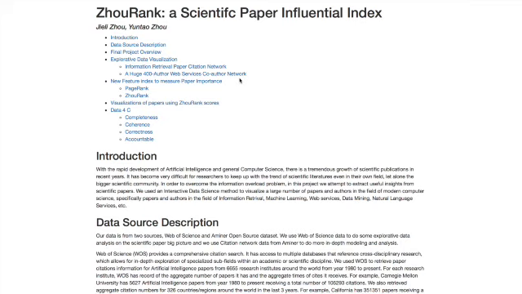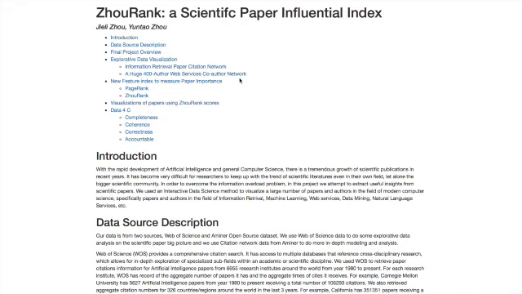With the rapid development of artificial intelligence and general computer science, there's a tremendous growth of scientific publications in recent years. It has become very difficult, and even more difficult over the years, for researchers to keep up with the trend of scientific literature even in their own field, let alone the bigger scientific community. So in order to overcome this information overload problem, we attempt to extract several useful insights from scientific papers.